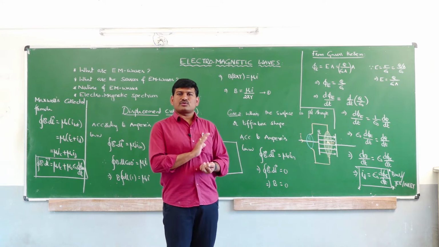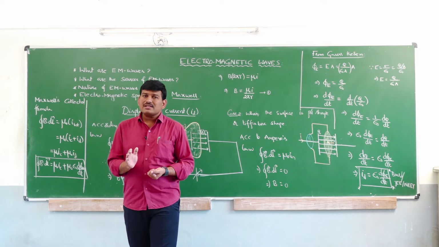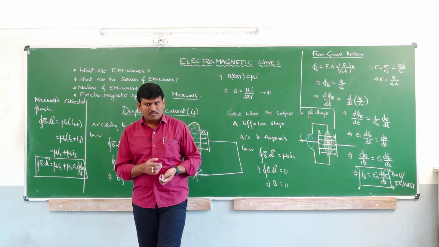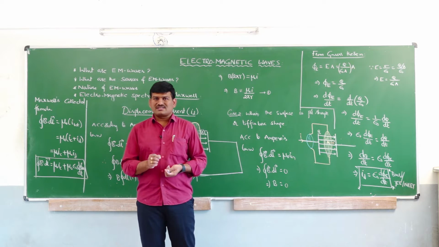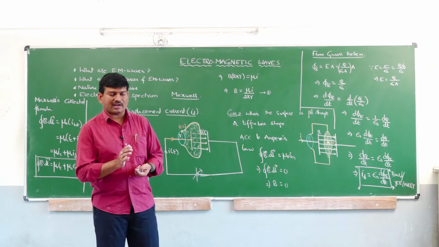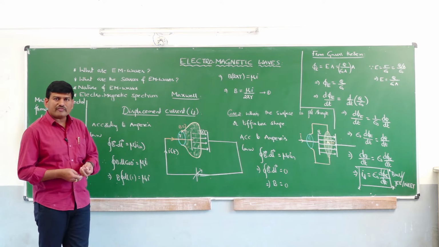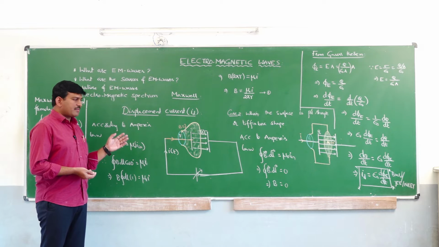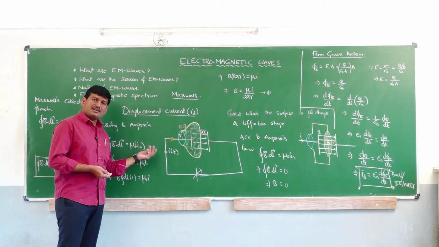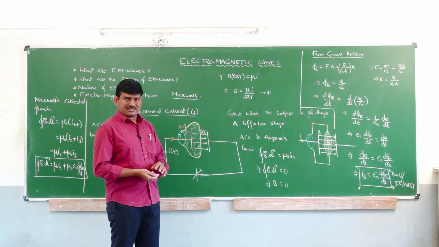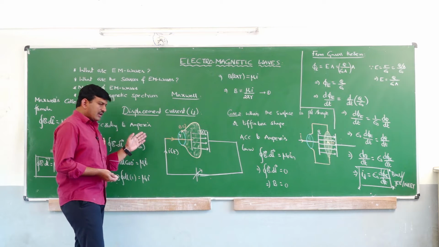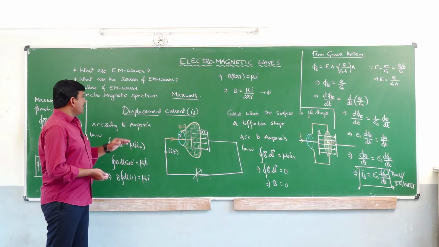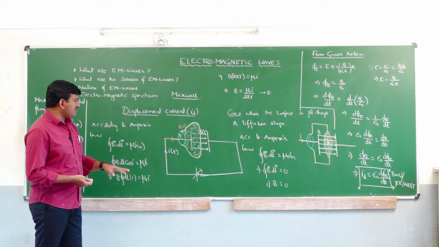So finally, what is the source of magnetic field? Not only the conduction current, but there is another source of magnetic field, and that is nothing but the displacement current, or the time varying electric field is responsible for the production of what? Magnetic field. So time varying electric field is producing the magnetic field, and the time varying magnetic field is producing the electric field. Both are vice versa. So varying kind of electric field can produce magnetic field, and a varying kind of magnetic field can produce the electric field. This is about the electromagnetic waves and the displacement current.